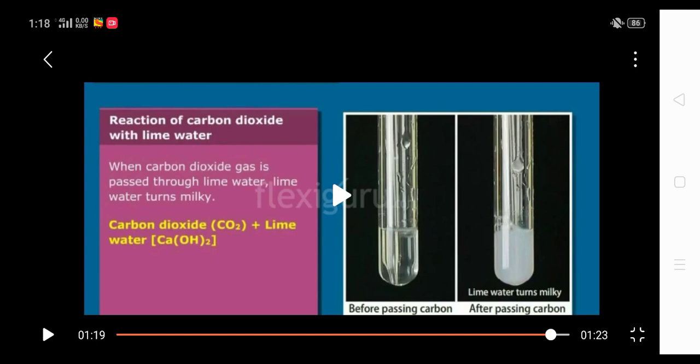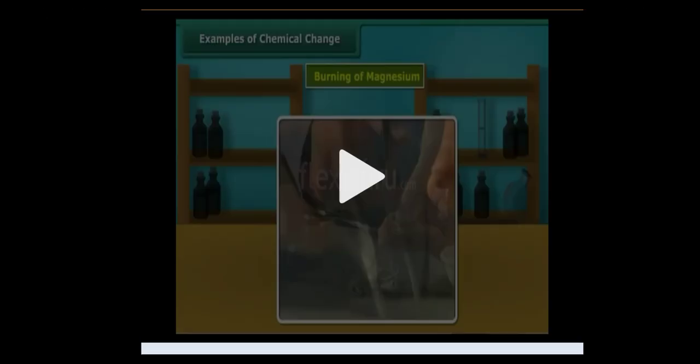Now this change of lime water into milky indicates that some new substance is formed, and that new substance formed is calcium carbonate and water here. Okay, so it is also one of the examples of chemical change, or we can say here a chemical reaction has taken place. A chemical change can also be considered a chemical reaction. So these are the examples of chemical changes. Here new substances are formed.